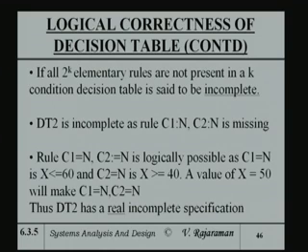So thus DT2 has a real incomplete specification. So even though this particular decision table looks very innocuous, very simple, it has a hidden incompleteness. Okay. And the incompleteness is found out, and also we find out the incompleteness can actually occur.